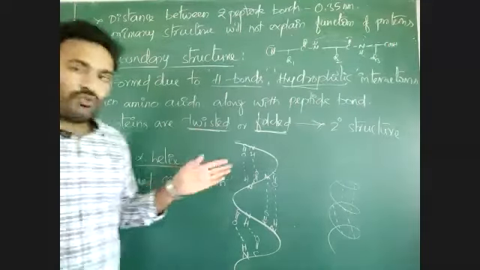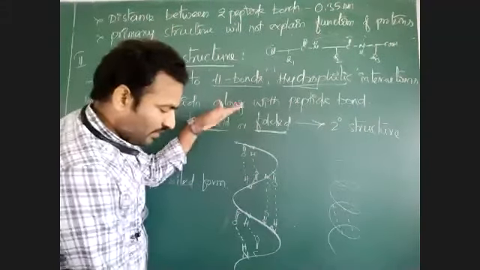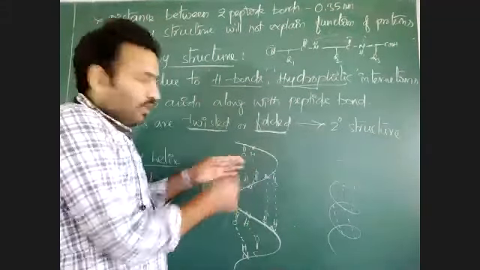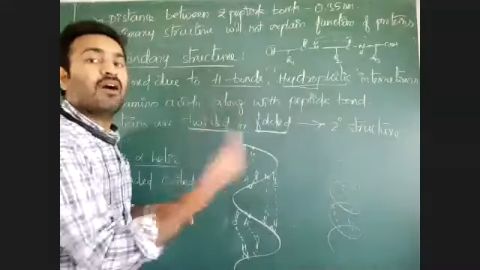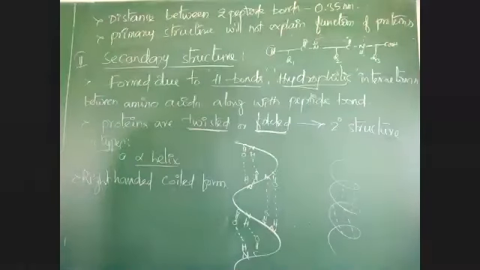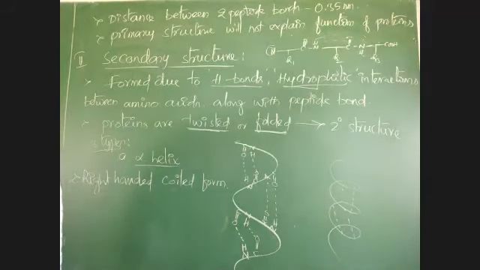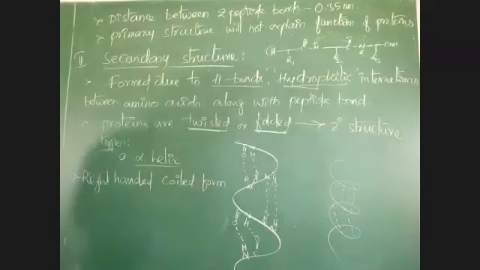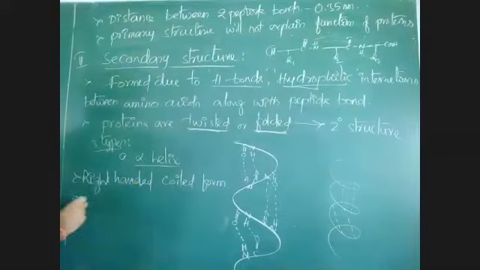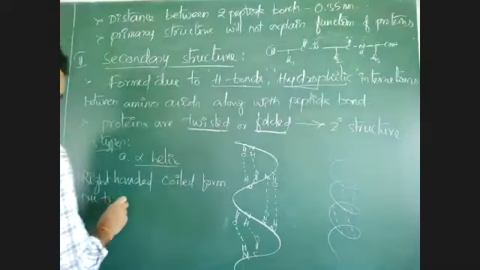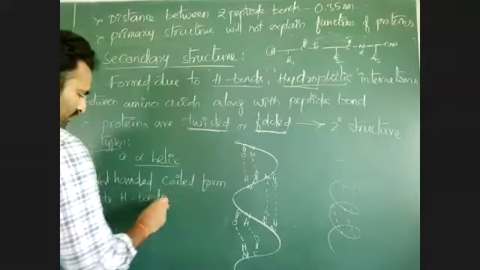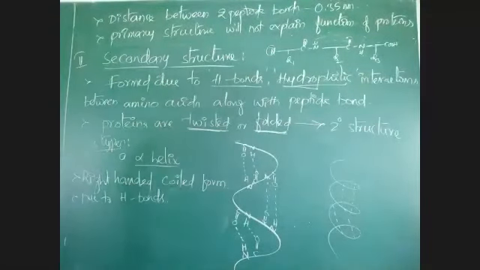So due to formation of hydrogen bonds, the protein chain is getting pulled. During the pulling, the protein chain will undergo twisting. Coiling takes place like that. That coiling results in alpha helix. A polypeptide chain forming a regular spiral or coil in a right-handed manner is called alpha helix. Example, keratin. Write this point. It is formed due to hydrogen bonds. Alpha helix is formed due to hydrogen bonds.